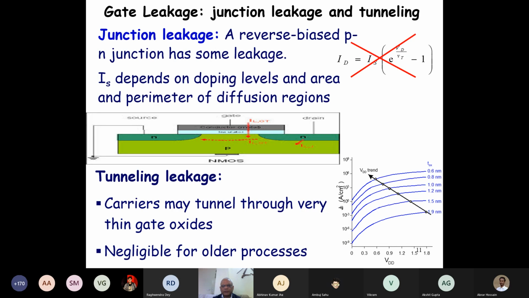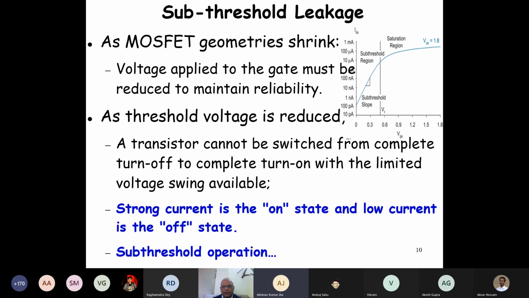Anybody has a question, please unmute your mic and just ask the question. Feel free to ask the question. Sir, why are we not reducing the voltage further so that we get even faster switching?